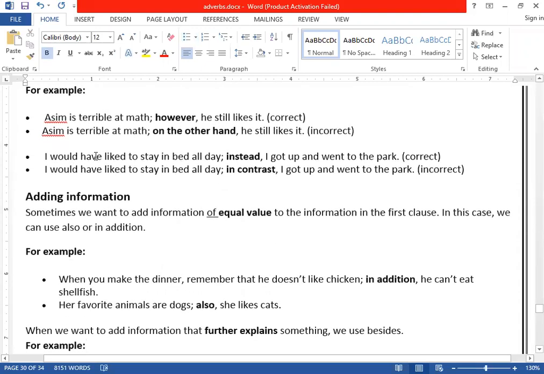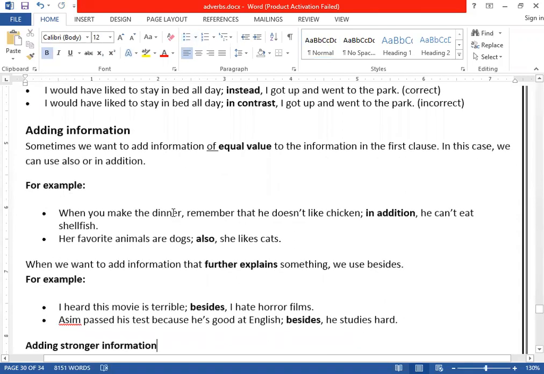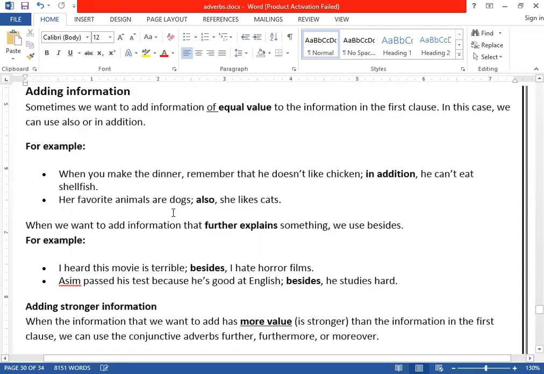Like, for example, I would have liked to stay in bed all day. Instead, I got up and went to the park. But you cannot say, I would have liked to stay in bed all day. In contrast, I got up and went to the park. This is incorrect if you use "in contrast". We can also use conjunctive adverbs for adding information. Let's study how we can add information.